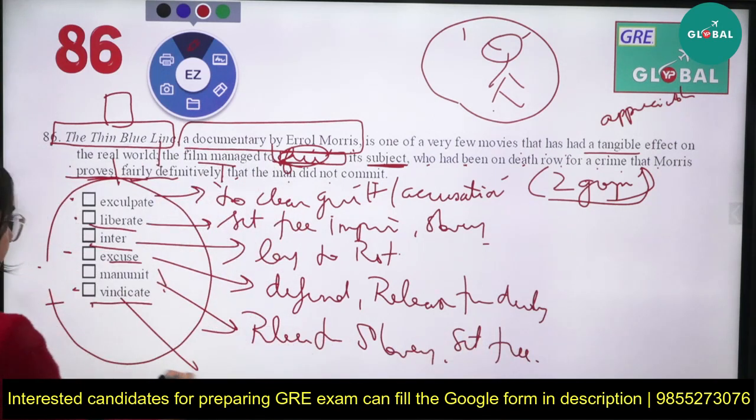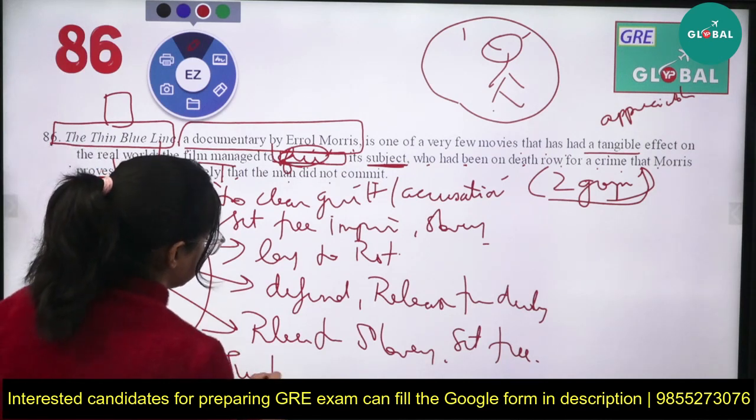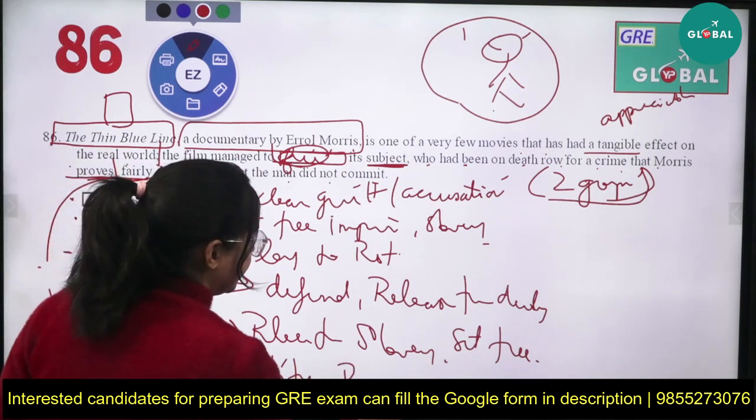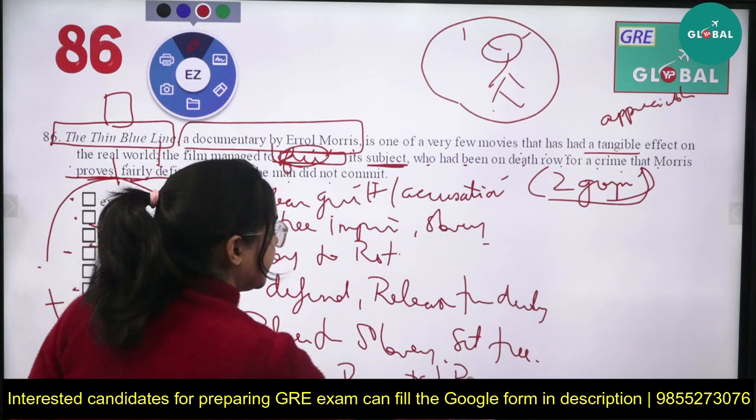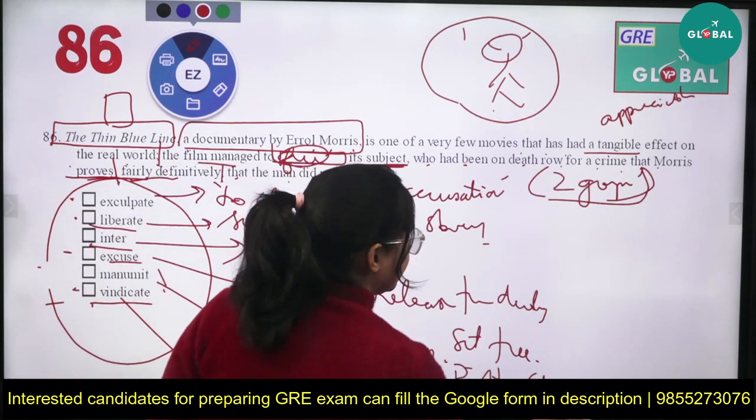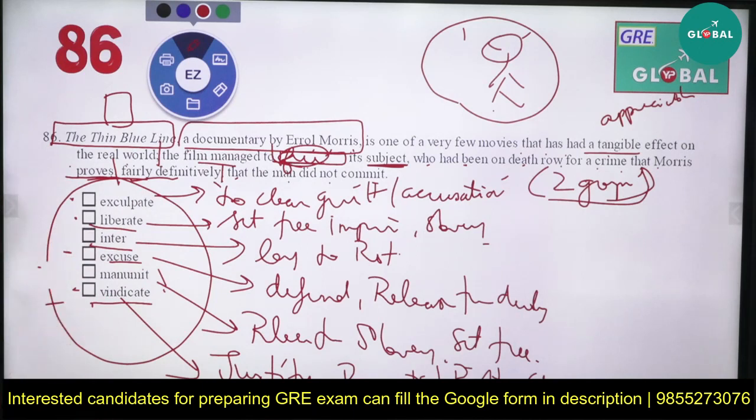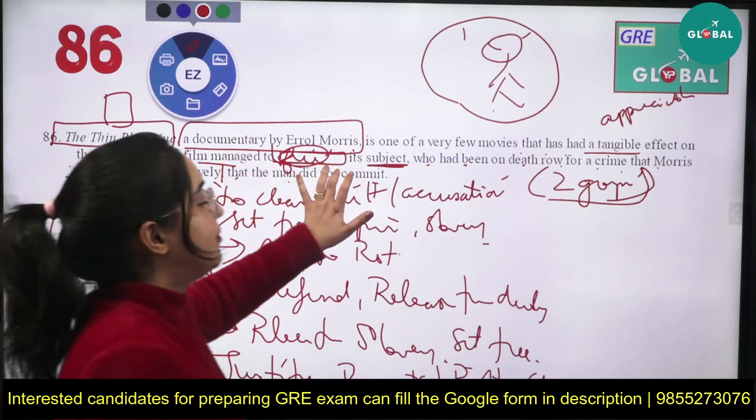Last is vindicate. Vindicate means clear of blame or suspicion or to prove to be right, right? To justify a person, prove to be right or clear from any kind of a blame. Now these are the 6 options you have. Now how I need to target it out is, we have someone to free.